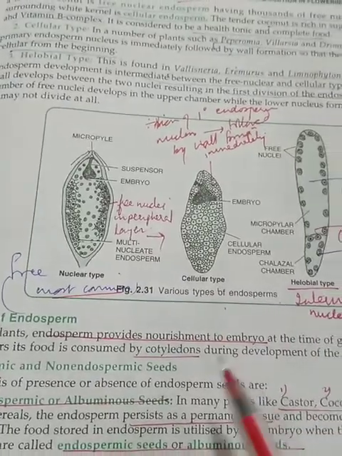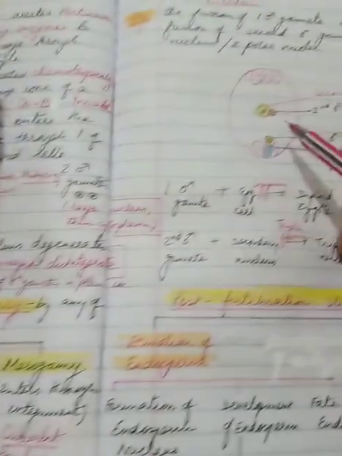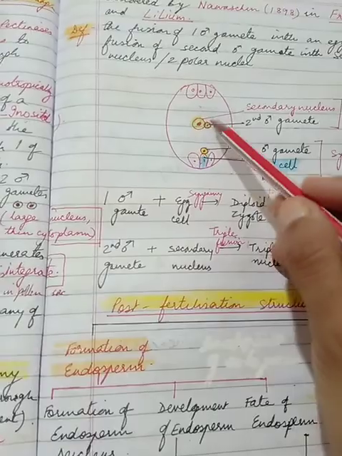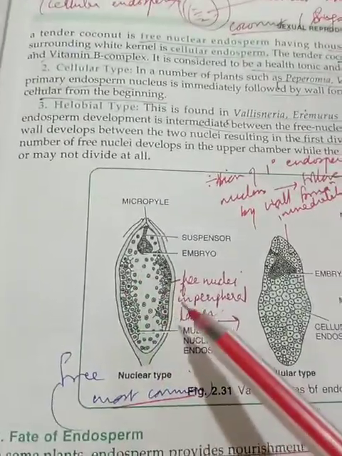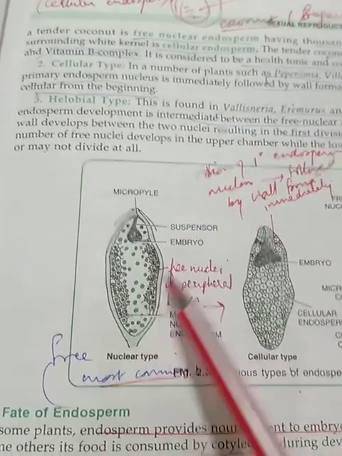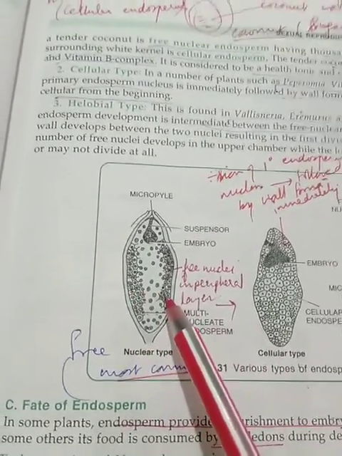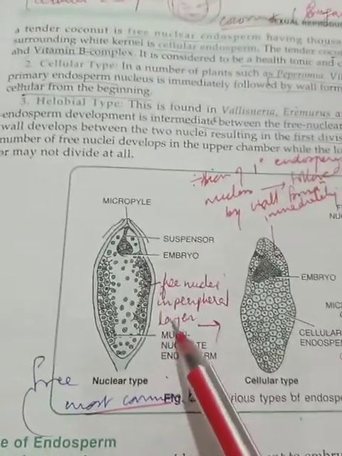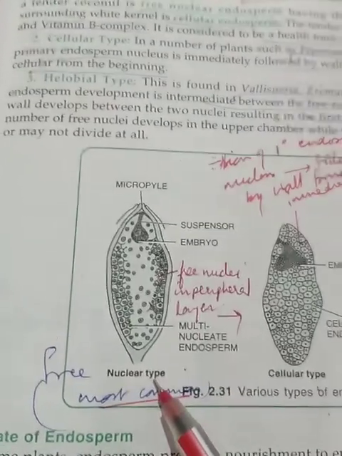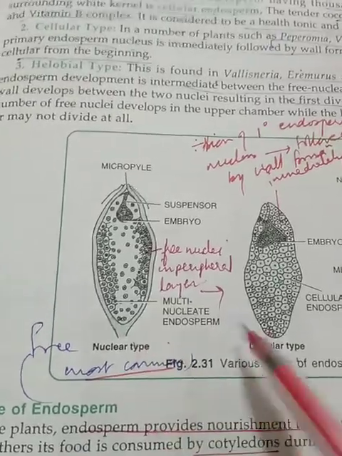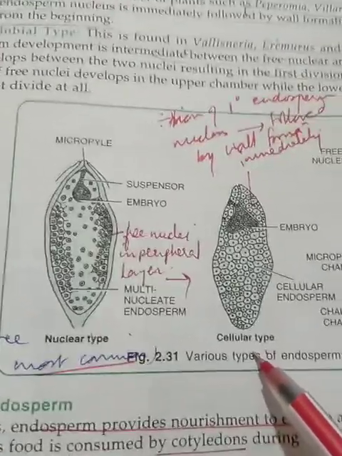So once again, how to understand this? This endosperm nucleus, what is formed here, repeatedly divides into a number of free nuclei, and all the nuclei are shifted to the periphery. Because the cell wall has not yet been laid down, we call it the free nuclear type. Later on, when the cell wall is laid down, you'll call it the cellular type.